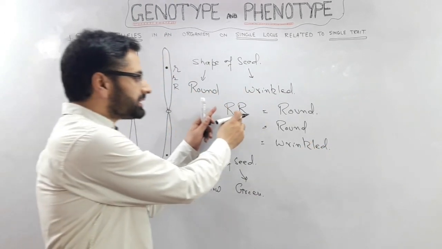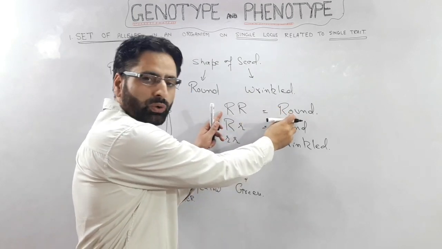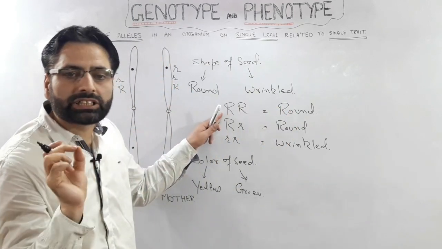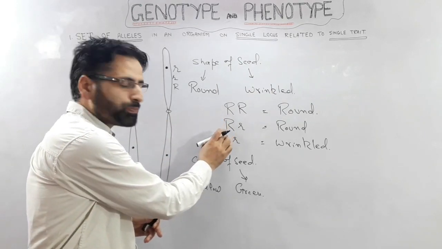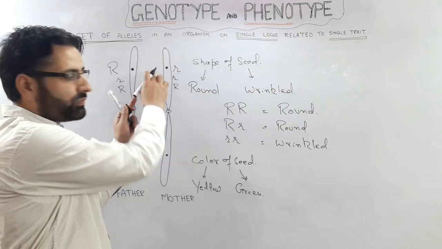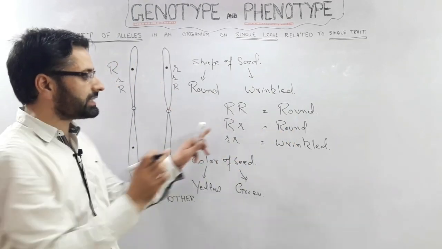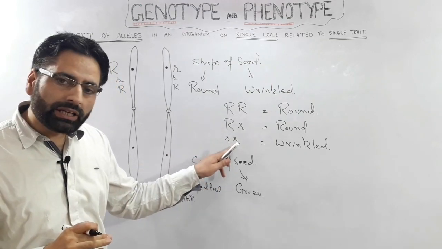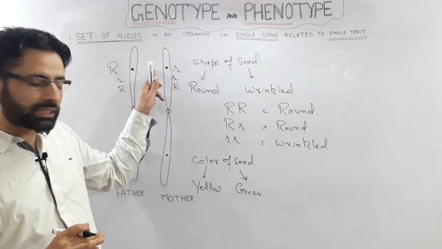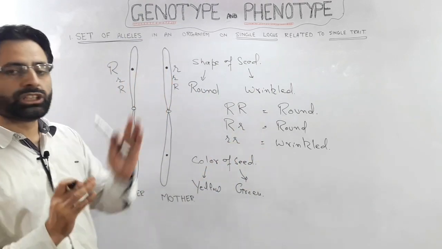Now this set of alleles with respect to this phenotype is called the genotype. This set of alleles present at this location, related to this phenotype, is called the genotype. And similarly, this set of alleles present at this locus related to this phenotype is called the genotype.